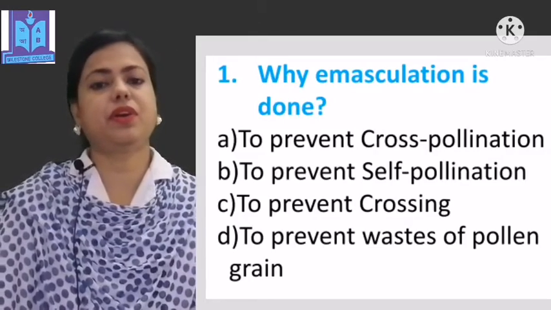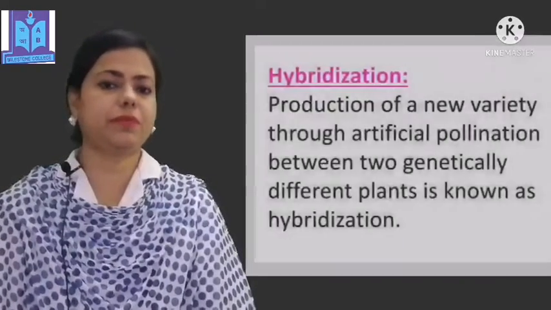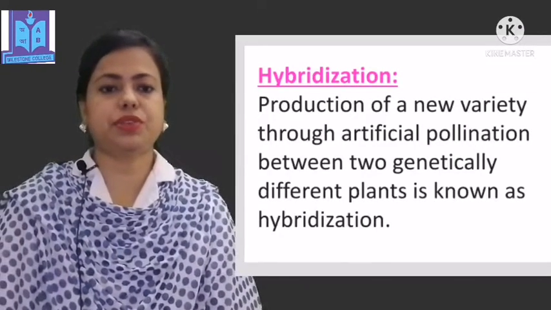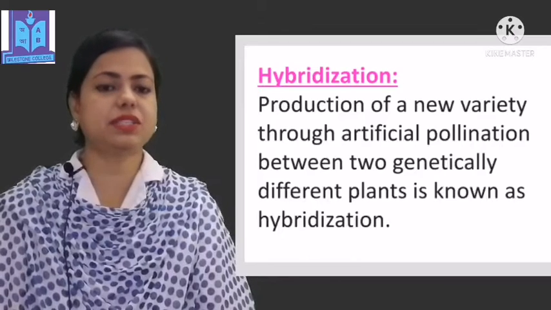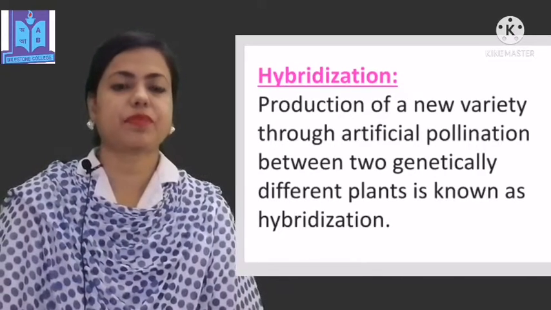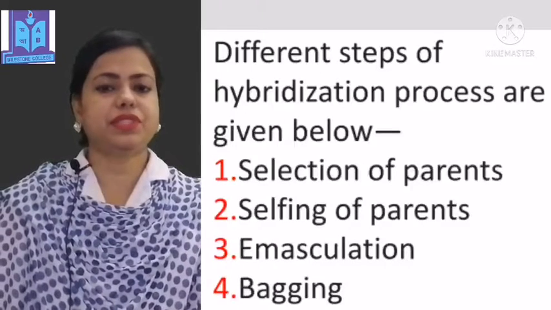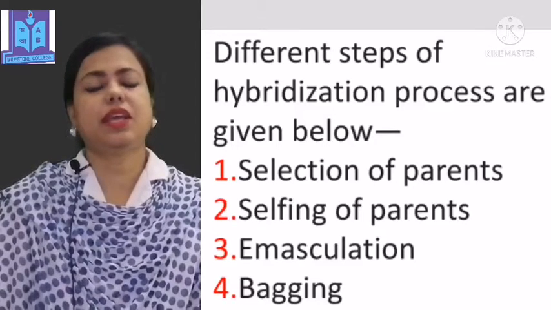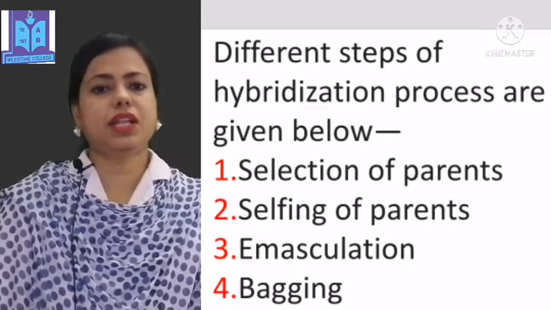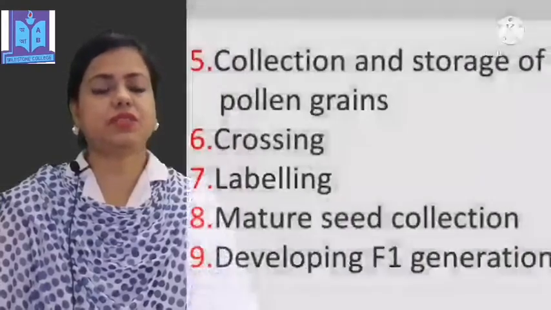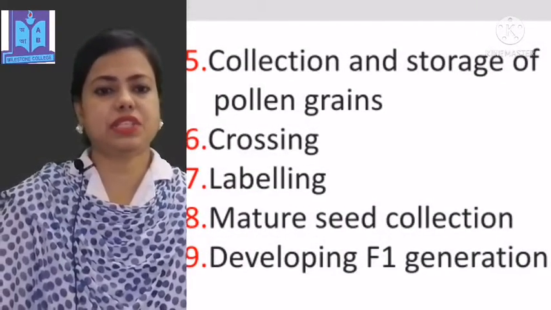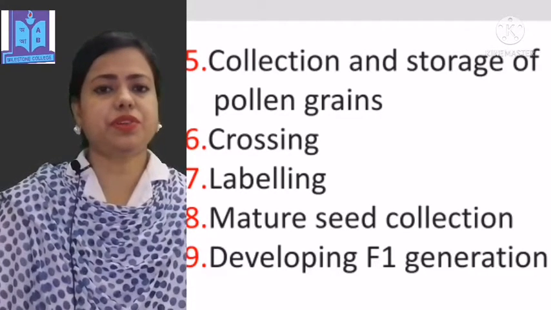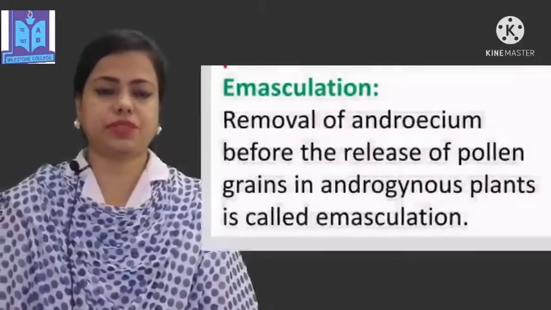Dear students, hope all of you already learned about hybridization. Production of a new variety through artificial pollination between two genetically different plants is known as hybridization. Different steps of the hybridization process are selection of parents, selfing of parents, emasculation, bagging, collection and storage of pollen grains, crossing, labeling, mature seed collection, and developing the F1 generation. Emasculation is one of the procedures of hybridization.